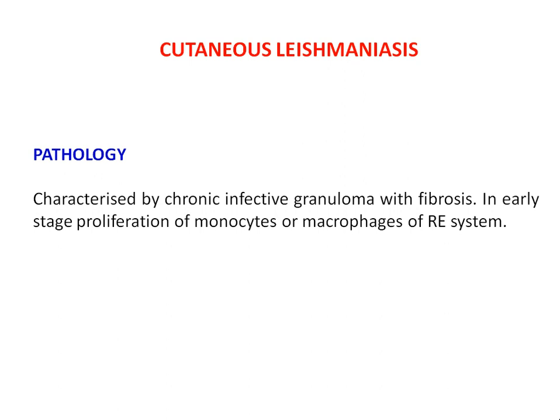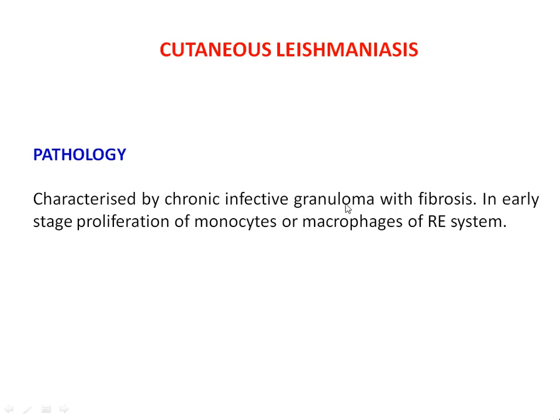As far as the pathology is concerned, it is characterized by a chronic infective granuloma with fibrosis. In the early stage, proliferation of monocytes and macrophages occurs in the reticuloendothelial system.